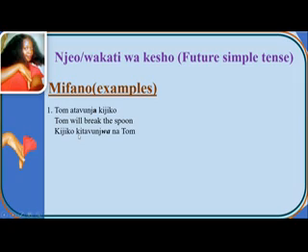Then here it will be kijiko kitavunjwa na Tom. In English version it will be the spoon will be broken by Tom.